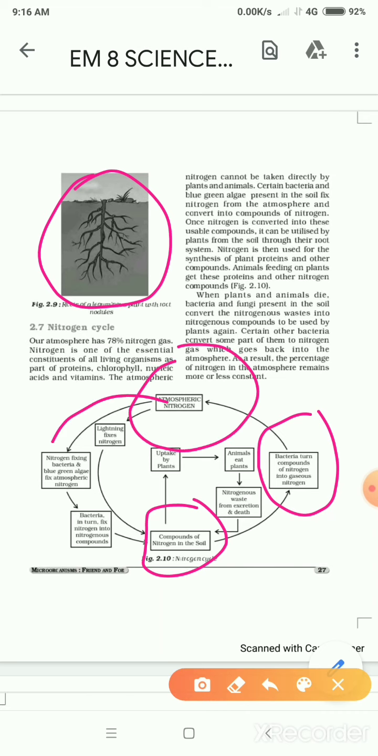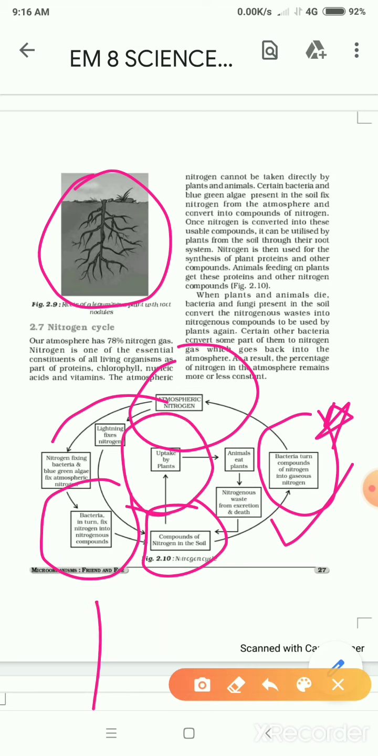After that, nitrogen fixing bacteria and blue-green algae fix atmospheric nitrogen, and the bacteria in turn fix nitrogen into nitrogen compounds. See, these compounds are being converted into the gaseous form, is it? And also how they are used by plants. Plants grow, animals feed on that, is it?